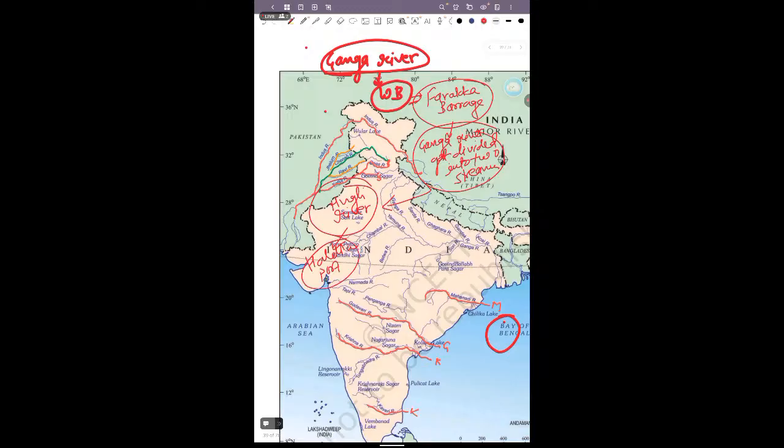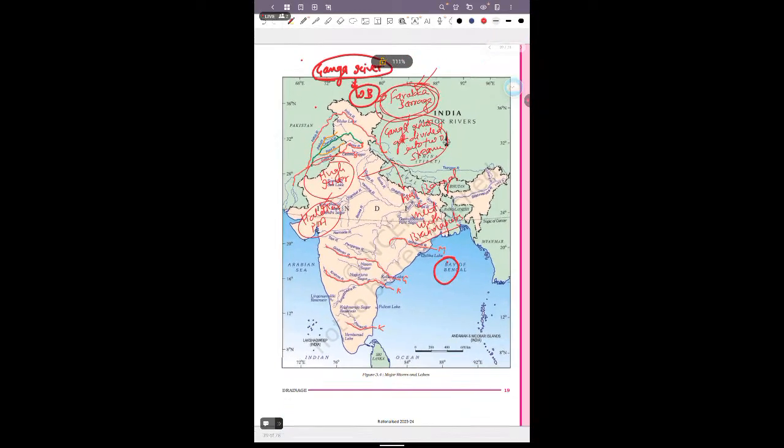The water of the Ganga river gets divided at the Farakka barrage, and the main stream flows through West Bengal and meets the Brahmaputra. So the Farakka barrage also plays an important role in the division of the Ganga river.